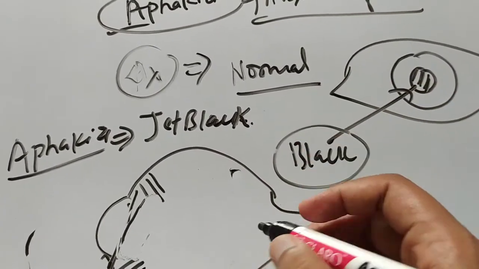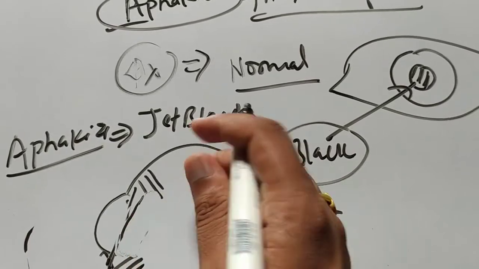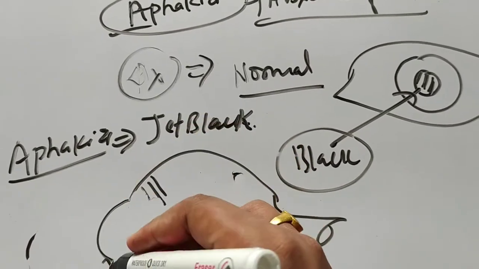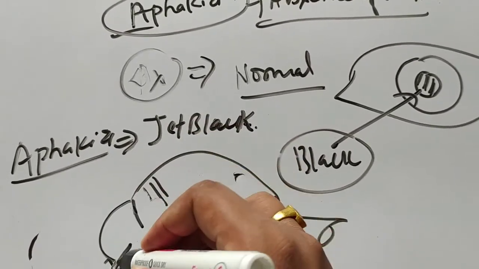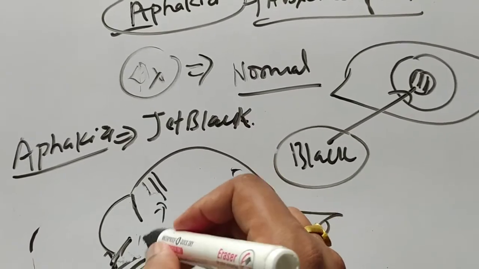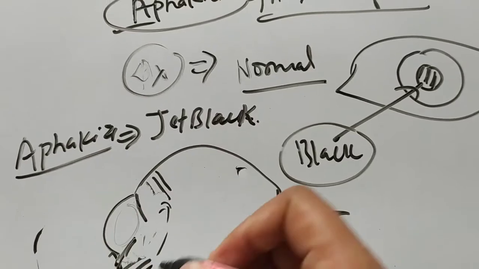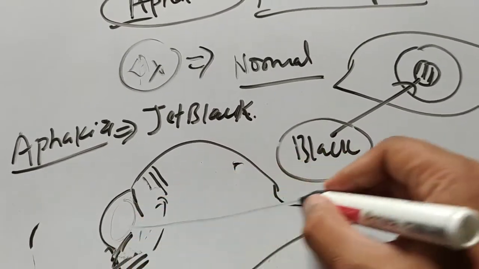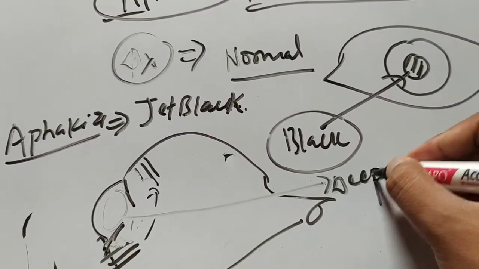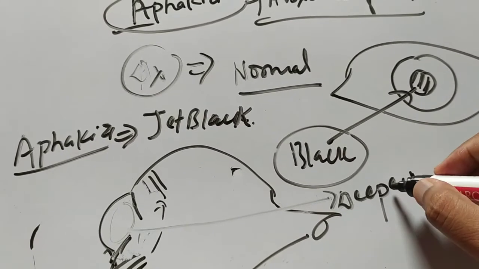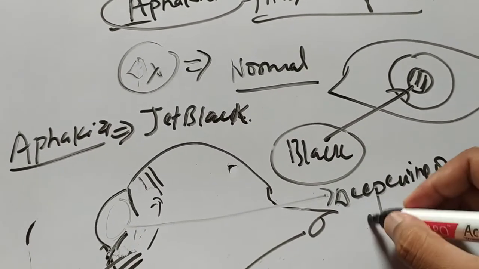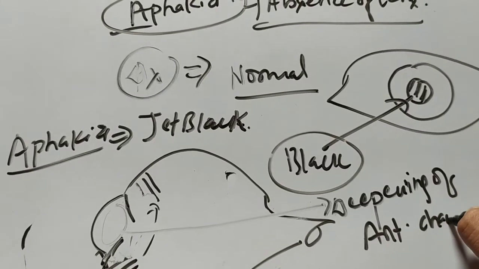So there will be a deep posterior chamber, and the iris also moves backward, as there is nothing in the back of the iris. That's why there will be deepening of the anterior chamber also.